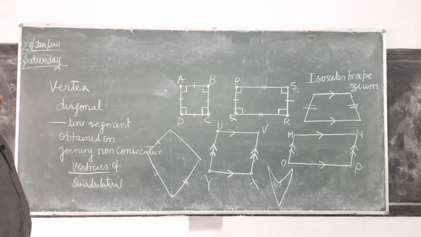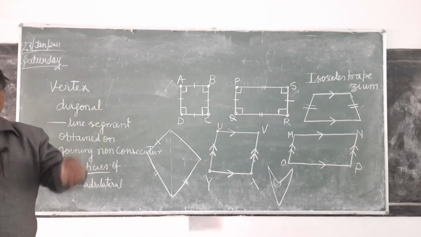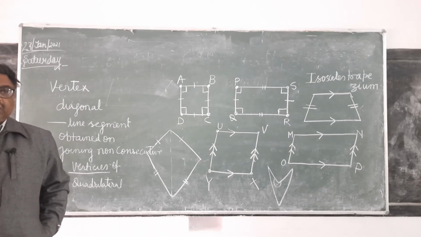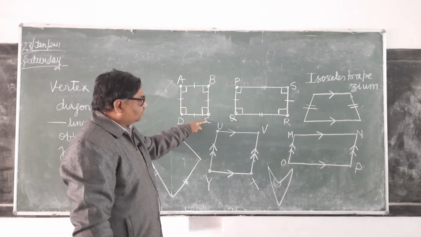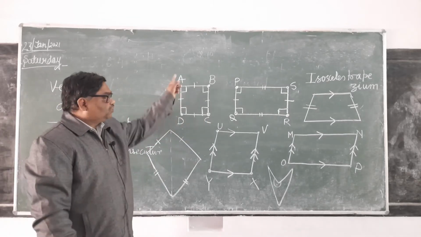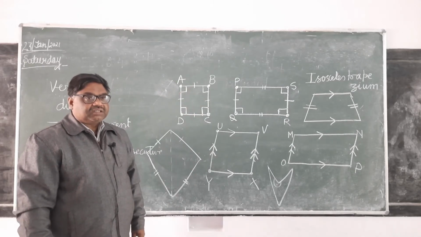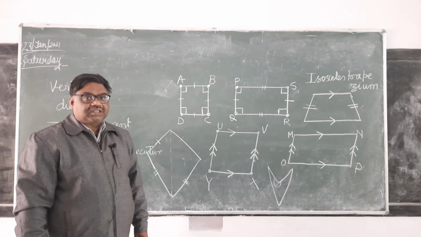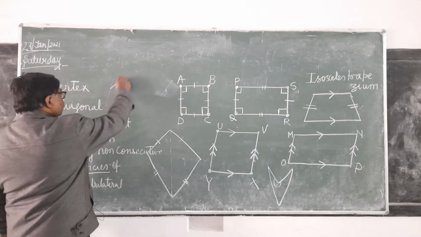This is clear. Now see here. So what is diagonal? Non-consecutive means which are not one after the other. For example, 25 and 26, these are the consecutive numbers. A and B are consecutive, B and C are consecutive, C and D are consecutive, A and D are consecutive. But if you say A and C, they are non-consecutive, क्योंकि बीच में B आ रहा है. It is clear. A and D, consecutive or non-consecutive? Consecutive. A and D are consecutive. Now see here.